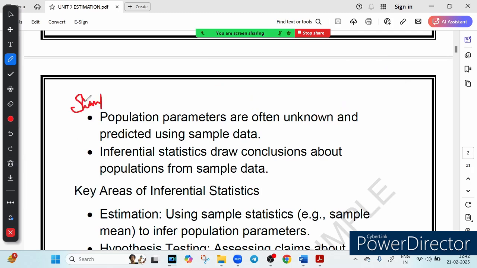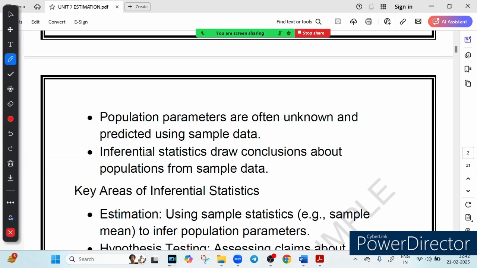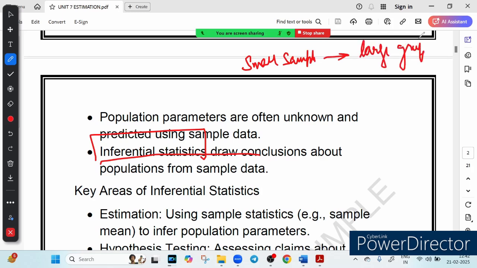The bankers use something called sample data to estimate the broader trends, and this process is called inferential statistics, where we make predictions about a large group based on a smaller sample. You must know the meaning of inferential statistics. We have a small sample, and based on this small sample decision, we are making predictions about a large group. So this is called inferential statistics.